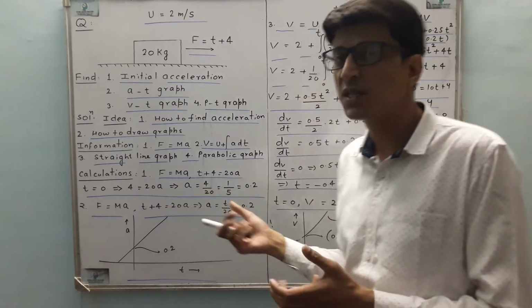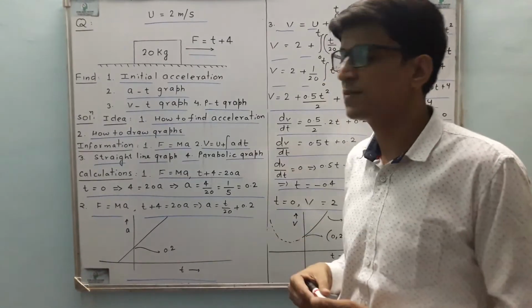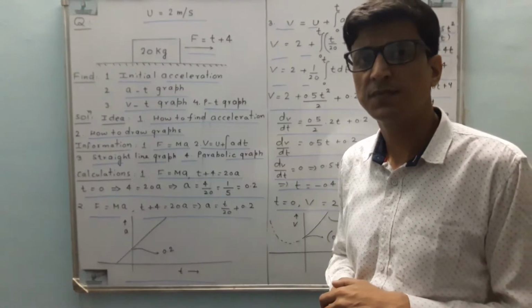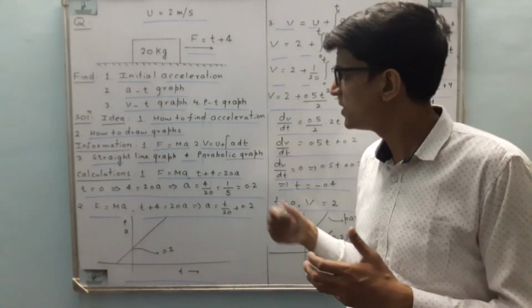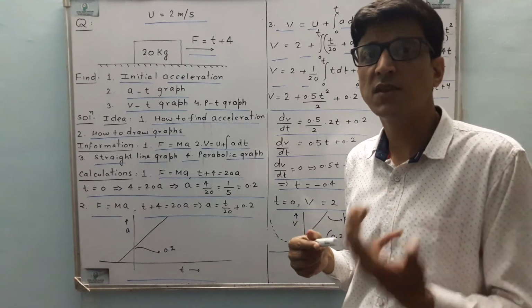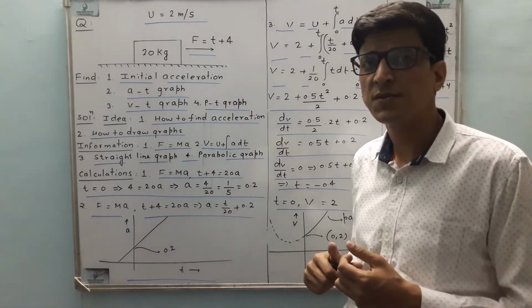So let's start with the ideas. As the question says, we need to find the acceleration. So the first idea is how to find acceleration. The second is that we need to draw the graph, so we need to know how the graphs are drawn. These are the basic ideas behind solving this question.